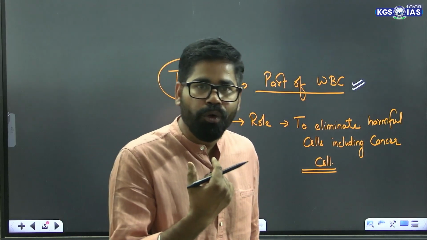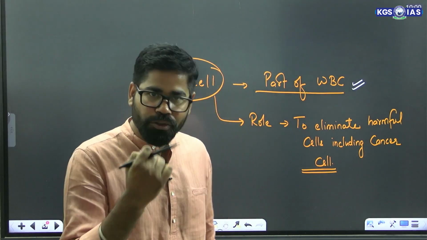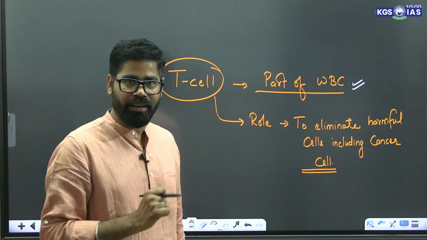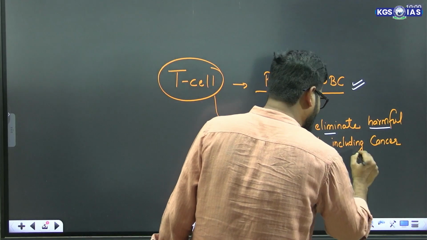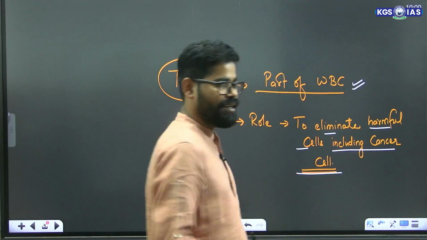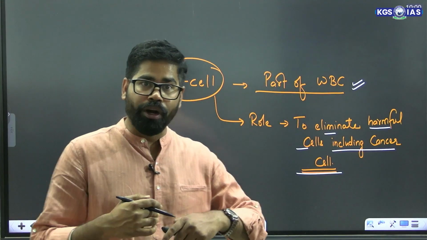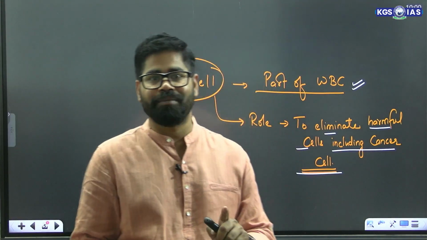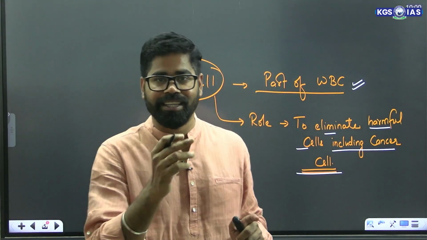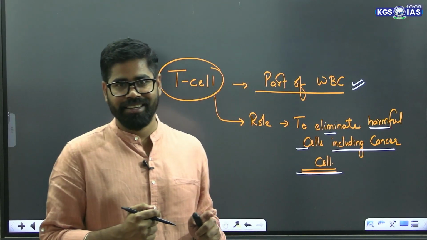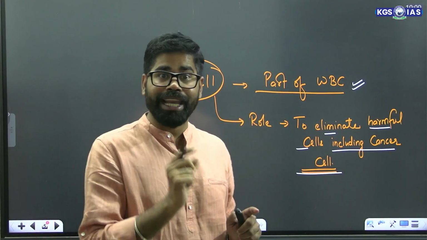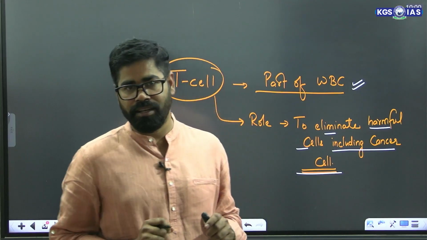What is the role of this T cell? The role of the T cell is quite simple. It is there to eliminate harmful cells, including the cancer cell. So our body has an inbuilt mechanism to fight against cancer cells, and that is in the form of T cells. T cells are there to eliminate any such cancer cell.